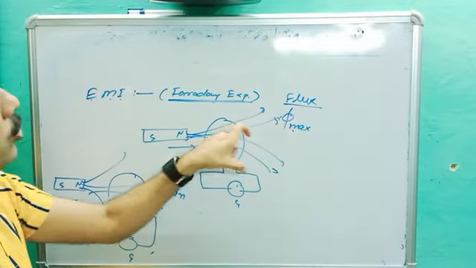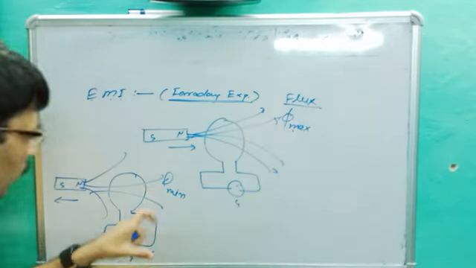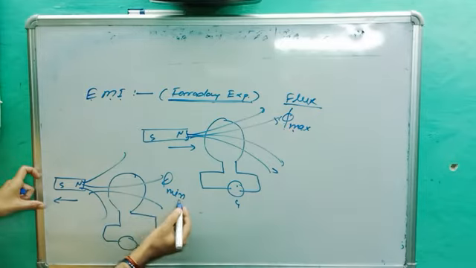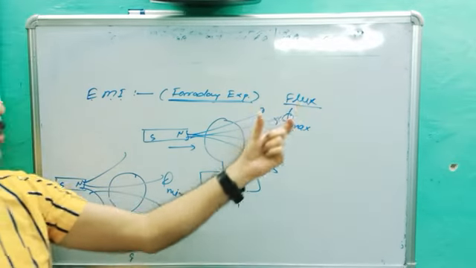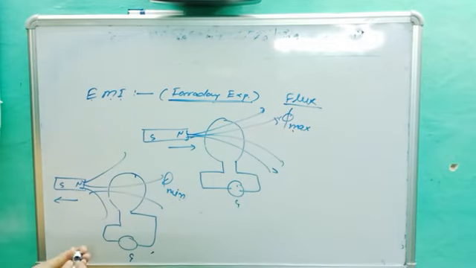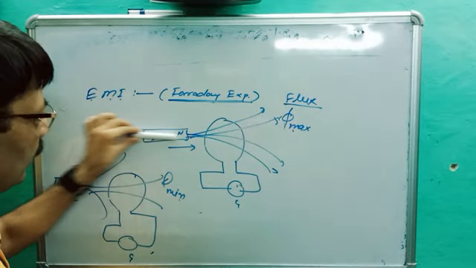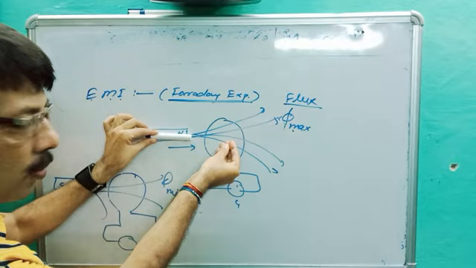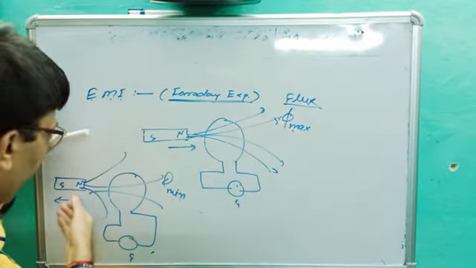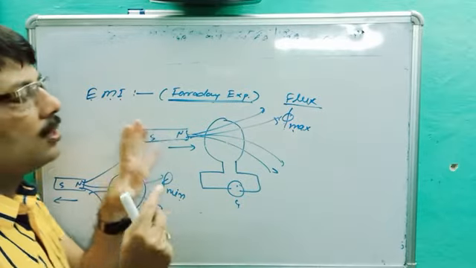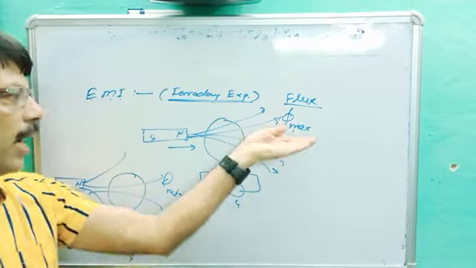When the magnet moves towards the coil, the flux is maximum. When the magnet moves away from the coil, the flux is minimum. What is going to change? You can notice that sometimes the flux is maximum, sometimes the flux is minimum. When the pole is closer, the number of lines of force will be more. When it moves away, the lines of force will be less. It means there will be a change in flux from maximum to minimum.